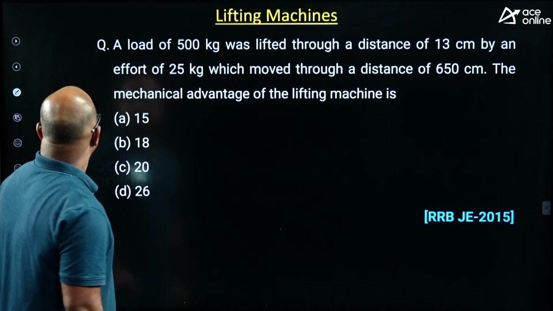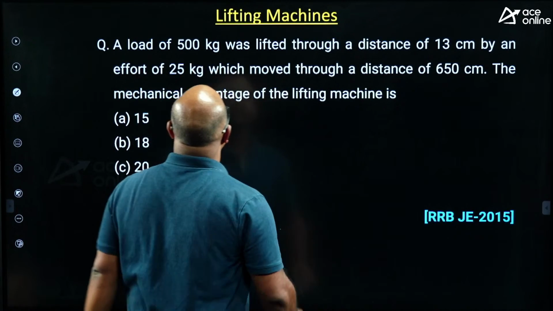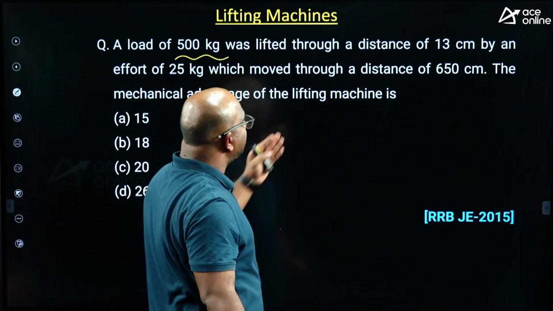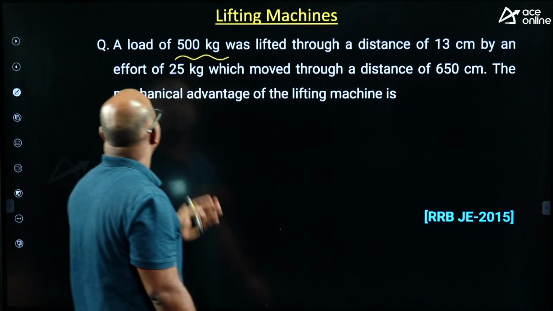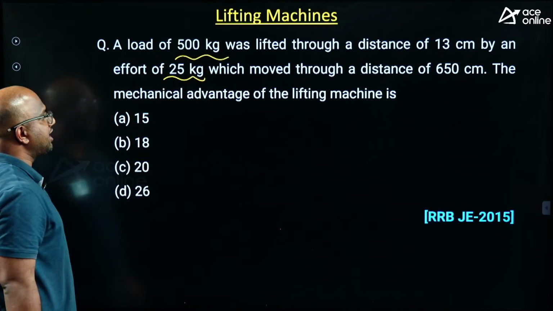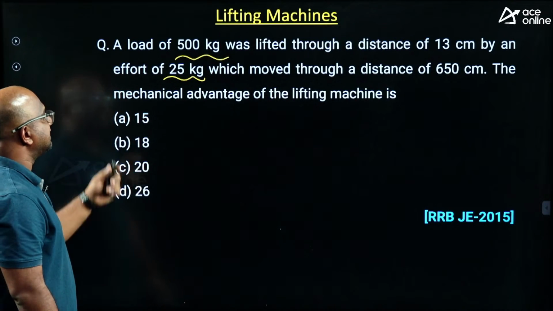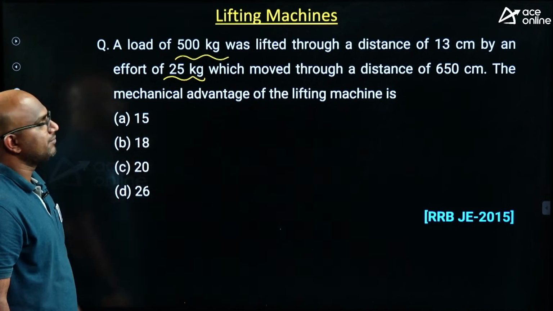Next, please check this question and give the answer, guys. A load of 500 kg was lifted through a distance of 13 centimeters by an effort of 25 kg, and the effort moved through a distance of 650 centimeters. Then the mechanical advantage of the lifting machine equals how much?